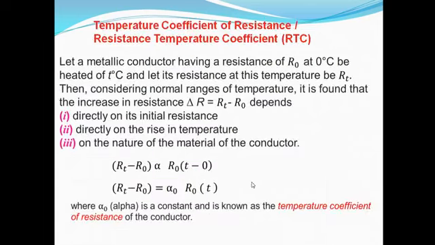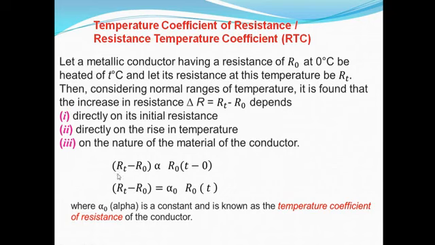Now this change, RT minus R0, is directly proportional to initial resistance. It is also directly proportional to rise in temperature or change in temperature, and it also depends upon the nature of the material of the conductor.